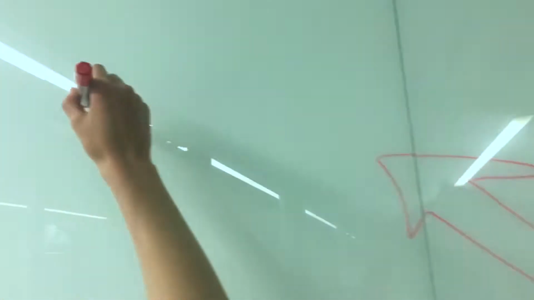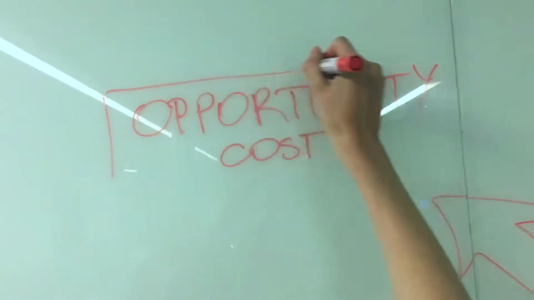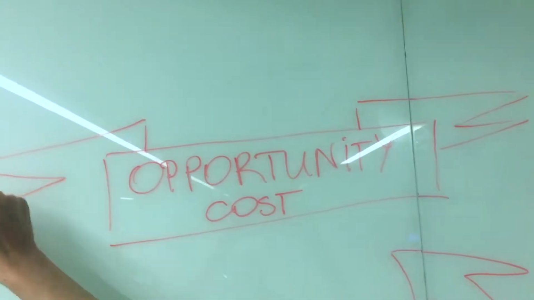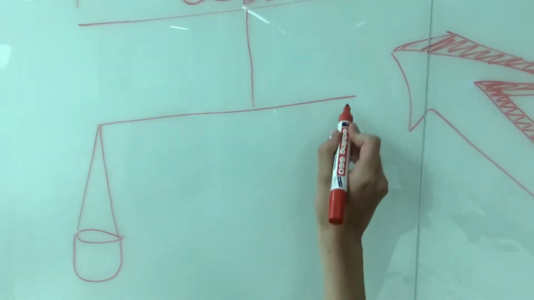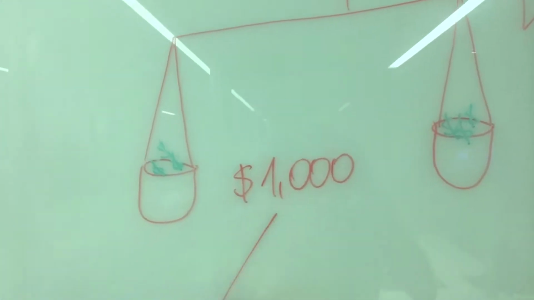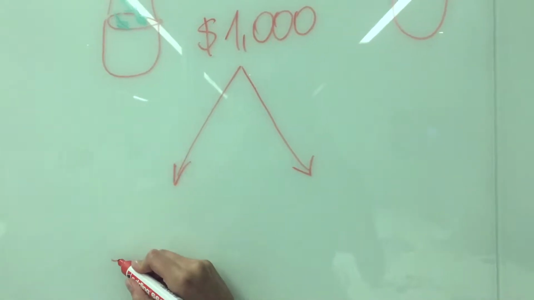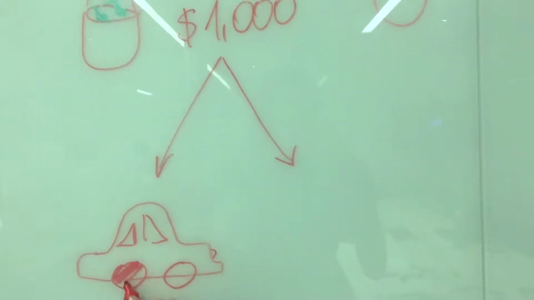Secondly, we look at opportunity cost and discuss the important aspects of it. The basic concept is that money that is spent today can cost someone big time in terms of that they could have had more money tomorrow or sometime in the future rather than spending it today. So let's say we have 1,000 to spend. You have two options. Firstly, you can spend it on whatever you have. So let's say a car, which leads you to happiness.